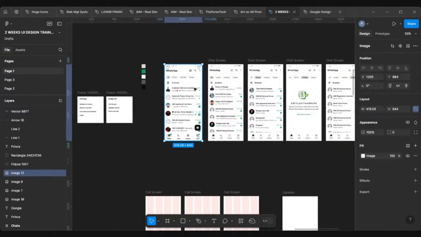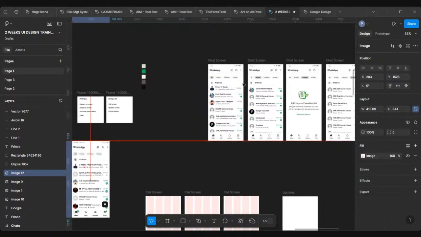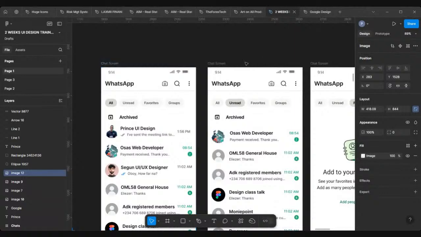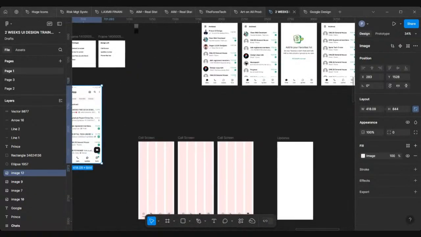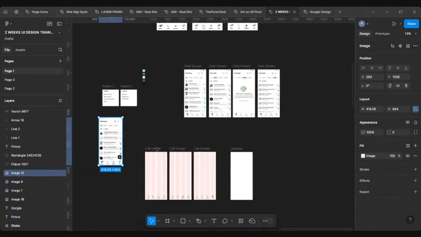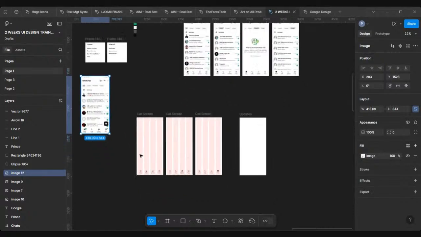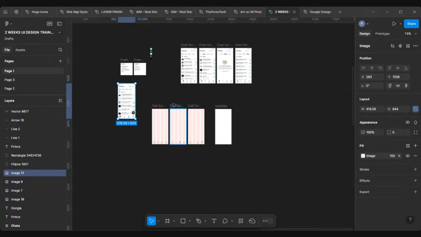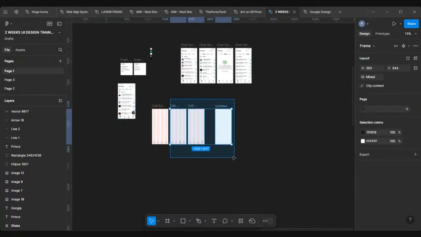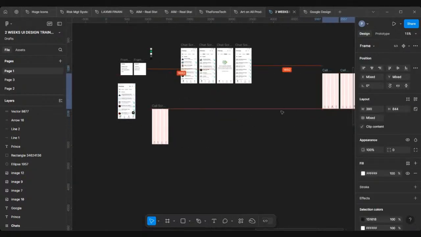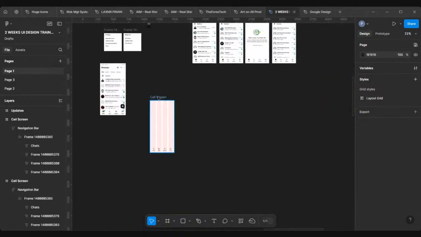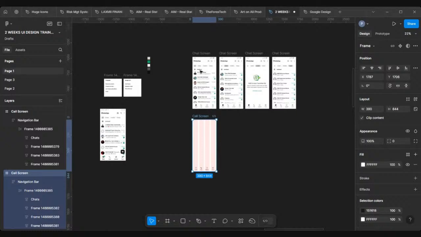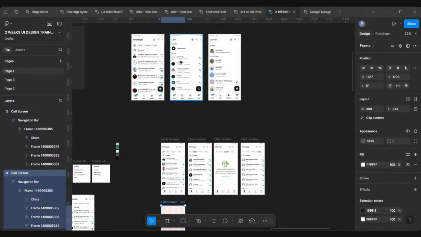I'm going to take this out. This is my reference. This is where my design starts from. I think we even have to rename this for the sake of prototype, but we'll get to that. For our core screen, we already have our navbar, right? The core screen when it's selected. So I'll just highlight all of these and take them out. Let me push them that way. Then I'll bring in my core screen underneath the chat screen. I will take my core screen from here,